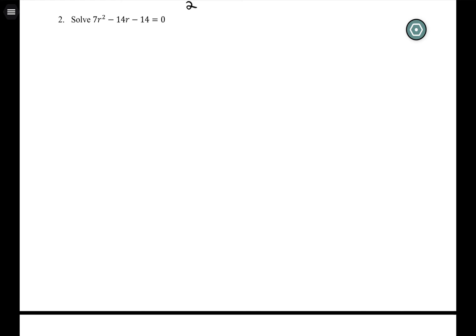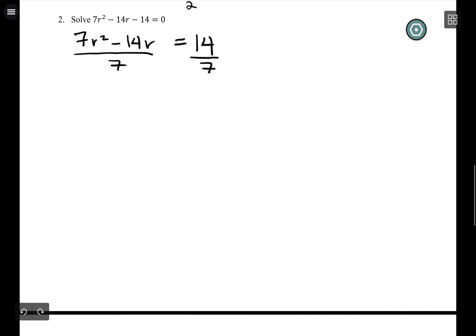So first thing is to isolate our r squared and r terms. To do that with an equation, you're going to move that constant, that minus 14, to the other side. So I'm adding 14 to both sides. Your next step is to make sure the leading coefficient is 1. And with an equation, instead of just factoring that 7 out, you can actually divide it out completely. Just make sure you divide everything. You don't get to pick and choose. So 7r squared over 7 is just r squared. Negative 14r over 7 is negative 2r. And 14 over 7 is 2.